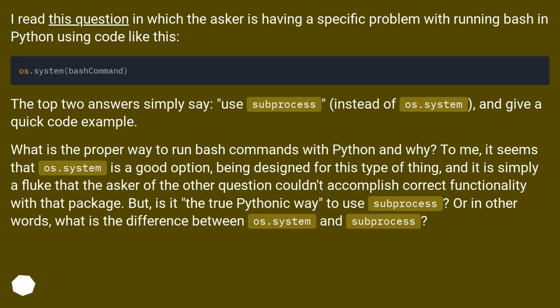The top two answers simply say, use subprocess instead of os.system, and give a quick code example. What is the proper way to run bash commands with Python and why?